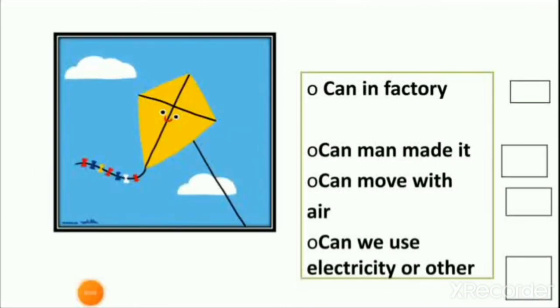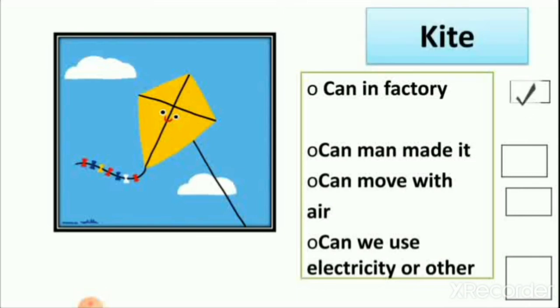Let's see about kites. First, can we make it in a factory? Yes, we can make kites in factories. Can man make it? Yes, man makes it. Can it move with air? Yes, it also moves with air. And can we use electricity or other things for flying a kite?